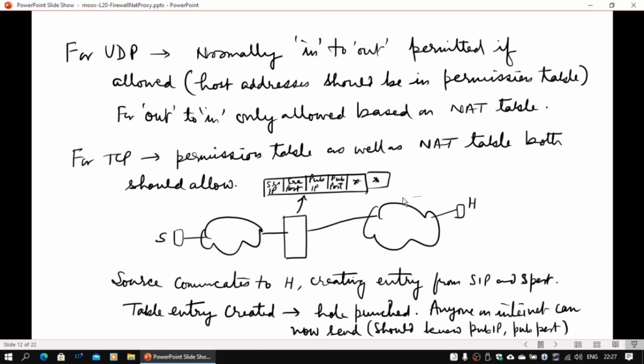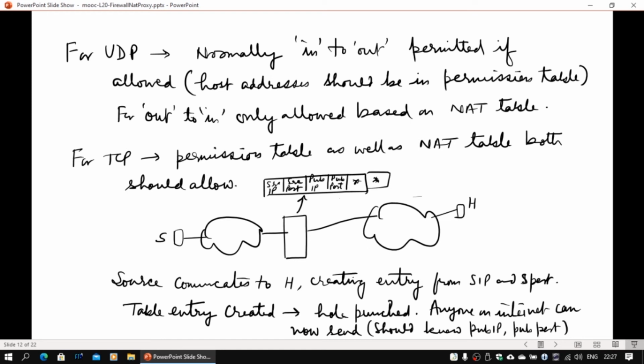And if it is a full cone NAT, somebody else can also send a SYN back, but that SYN will not be permitted because there is also a firewall rule which says SYN cannot come from out to in. So nobody from outside can set up a connection, but with UDP this will be feasible.